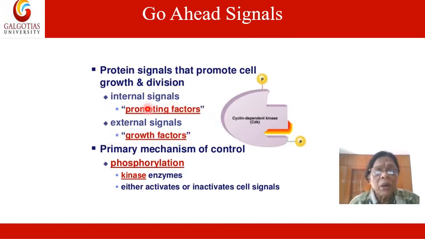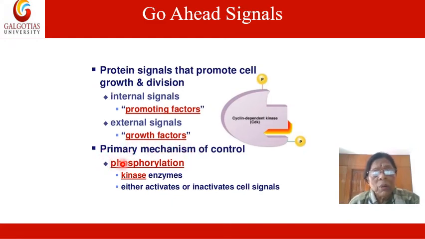Internal signals are the promoting factors, which I will be discussing in detail later on. And the external signals are growth factors, which are received by the cell from other cells.